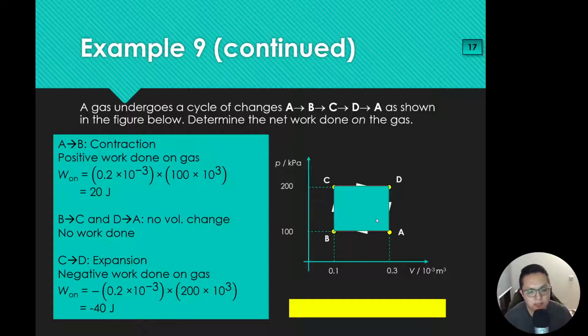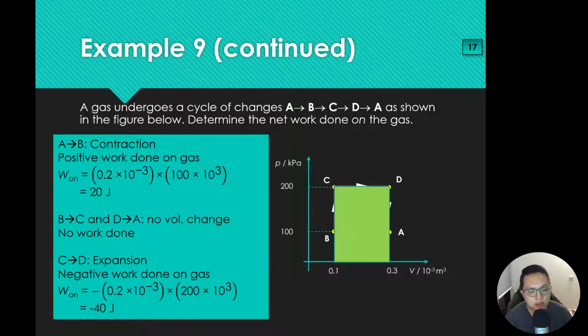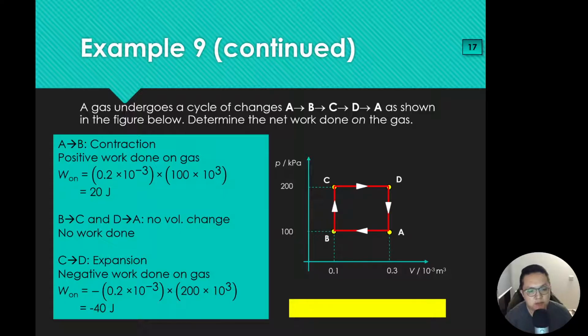I basically take this big rectangle minus the smaller one at the bottom here, and I get this one that's enclosed. You can see that here the net work done is negative 20 joules, because remember this big rectangle is negative work done on the gas, because the gas is expanding. This small rectangle is positive work done on the gas. So in this case, this is negative 20 joules.